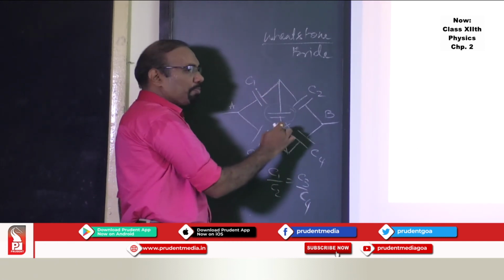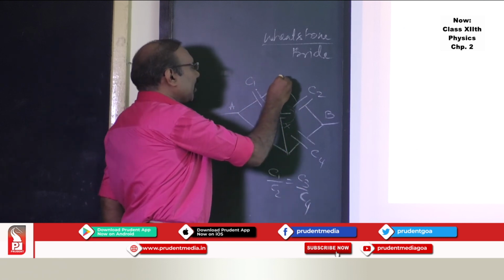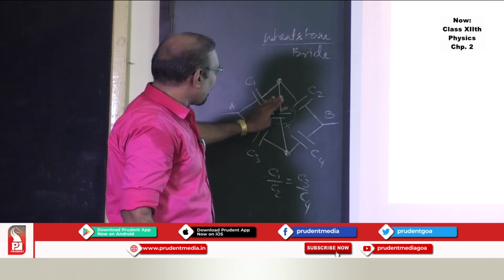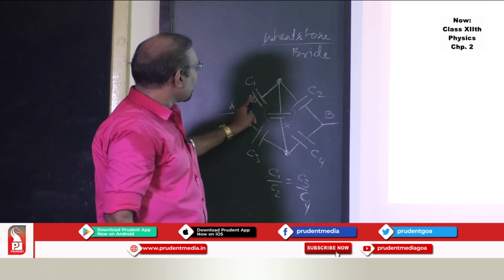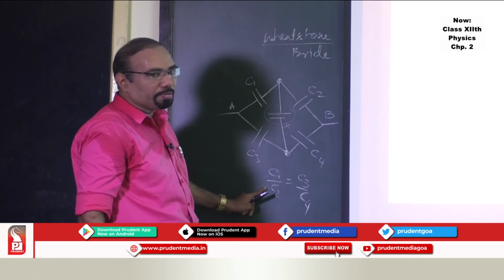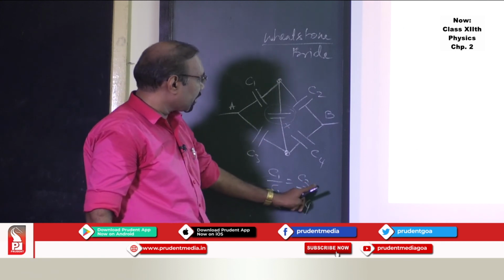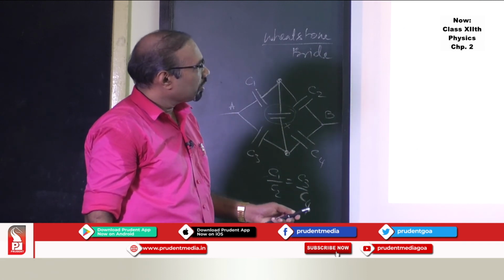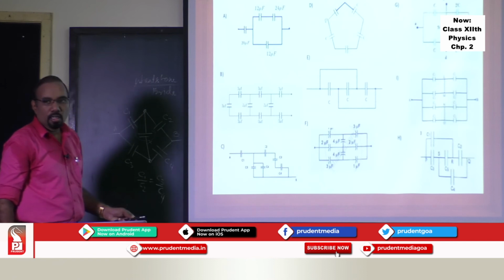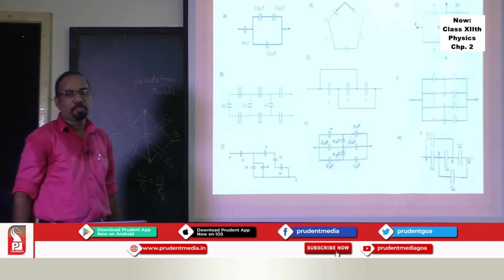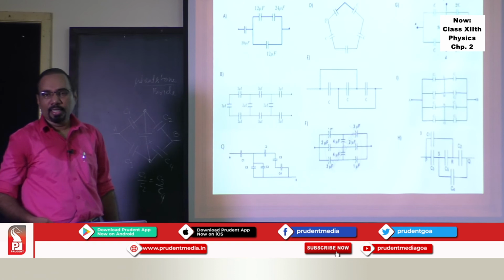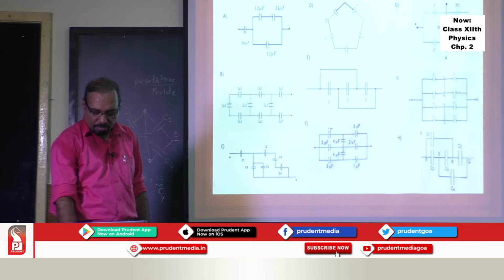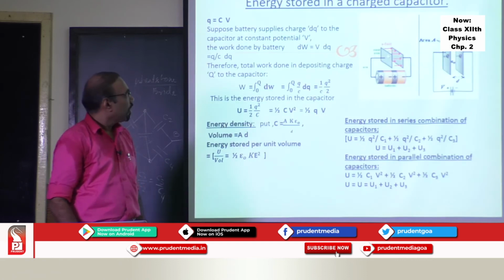no charge will deposit on this, because the potential at this point and the potential at this point become the same. So this capacitor you don't take into account, you take these capacitors in series, but this condition should be valid: C1 upon C2 is equal to C3 upon C4. This is a hint to solve this situation, this situation, this situation, this situation. Okay? So you practice this type of simple problem, then go for a difficult one, then see what types of questions are asked in JEE or any other exam, and try to go into detail of that.